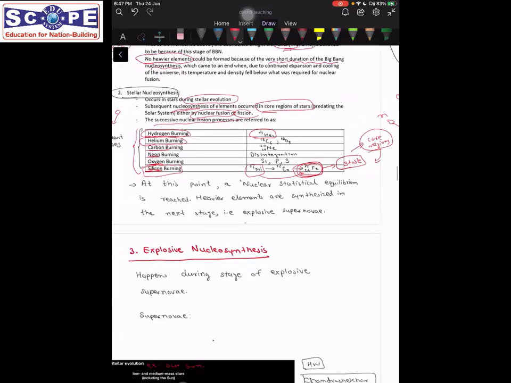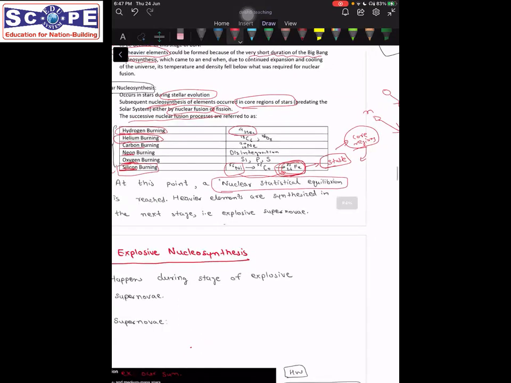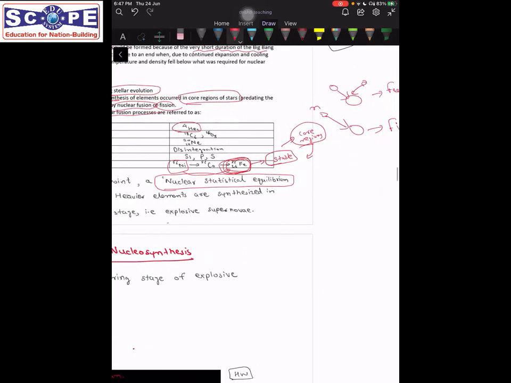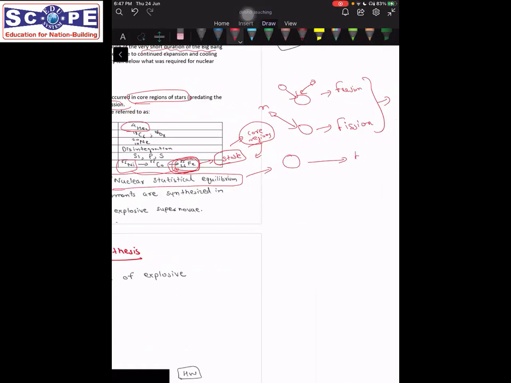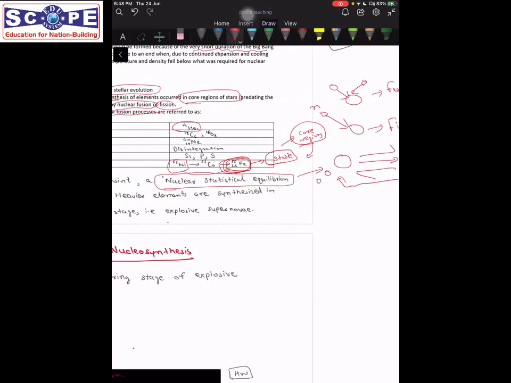At this point, a stage known as nuclear statistical equilibrium was reached. Now, what is this complicated term? For our understanding, it means that heavier elements are being formed from this iron, but they are instantly being broken down, disintegrated into the previous elements that were formed earlier. These processes are happening simultaneously, so no stable heavier nuclei were able to form at this stage, and it stopped at the creation of iron.